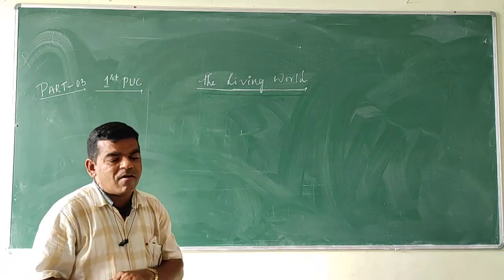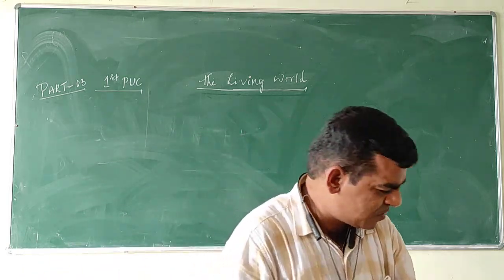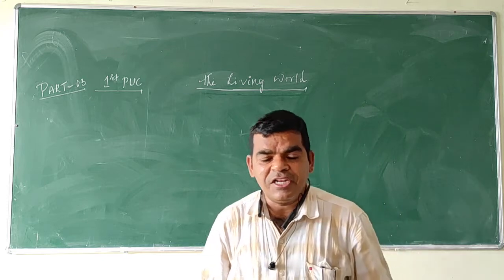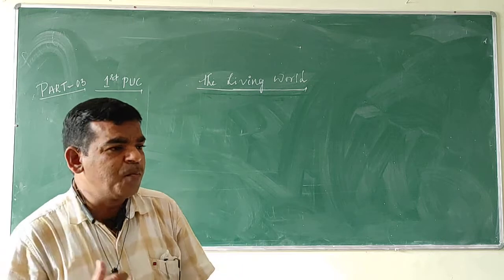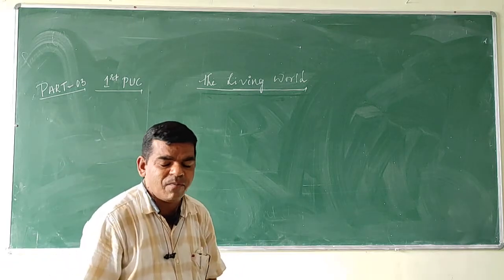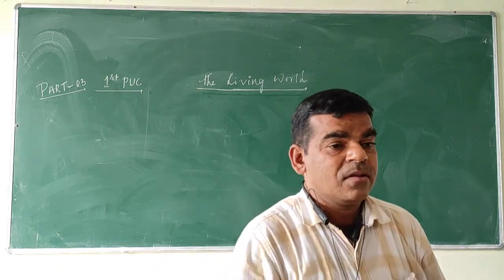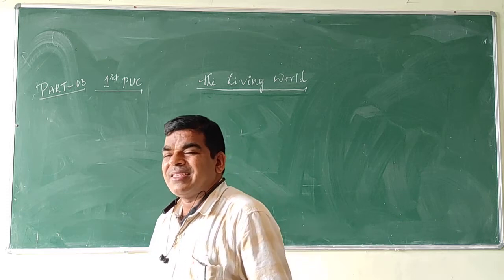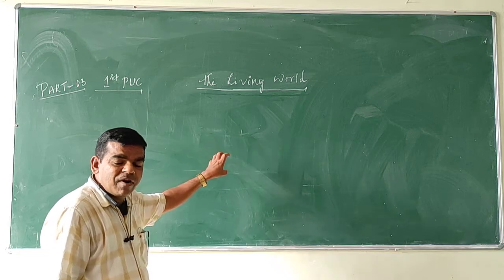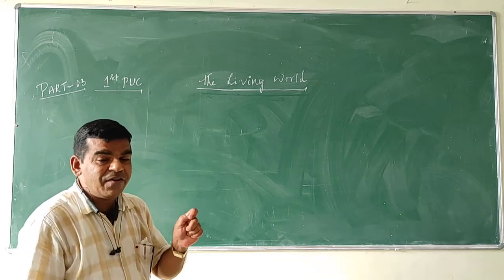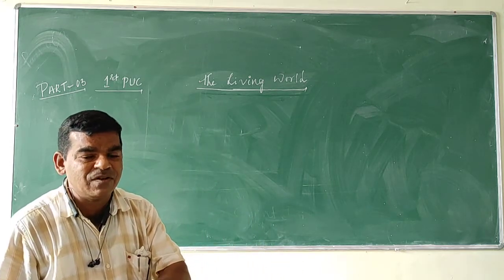Another important concept I discussed in the last class is binomial nomenclature. What is binomial nomenclature and who proposed it? Binomial nomenclature is the process of scientific naming of living organisms by two names.